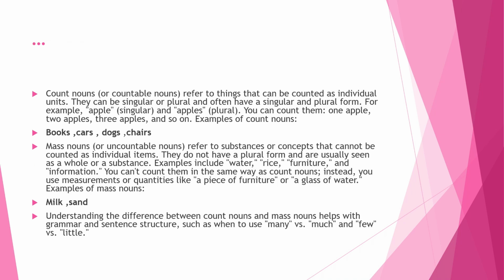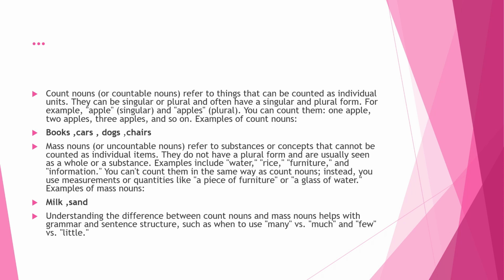Count nouns or countable nouns refer to things that can be counted as individual units. They can be singular or plural and often have a singular and plural form. For example, apple singular and apples, where you add the suffix s and it becomes plural. You can count them: one apple, two apples, three apples, and so on. Examples of count nouns: we have books, cars, dogs, chairs.